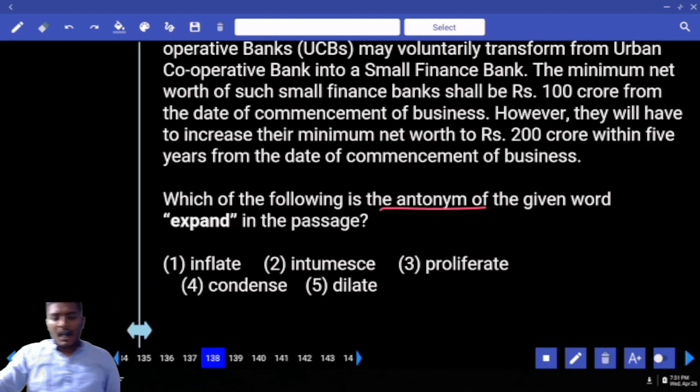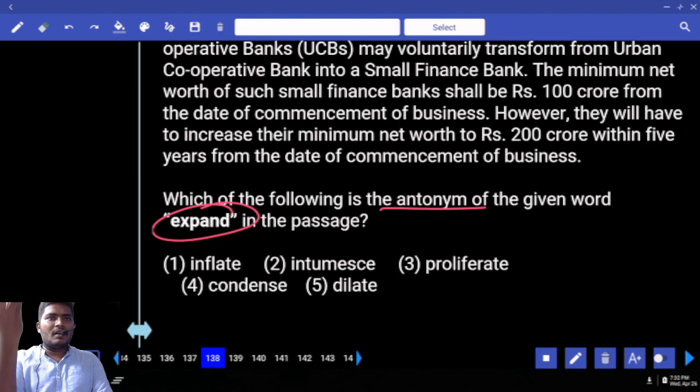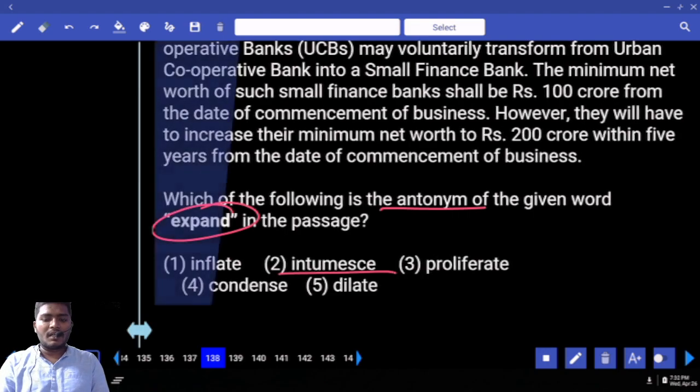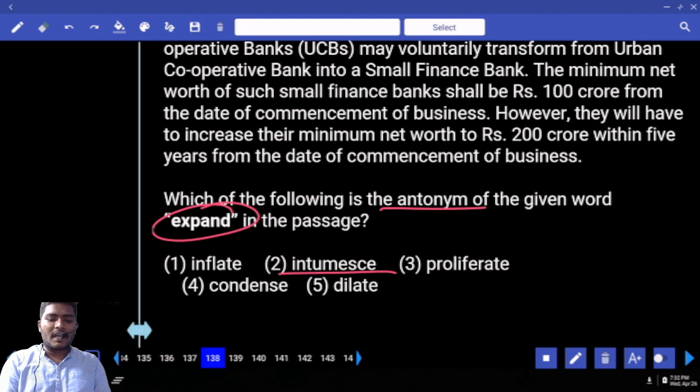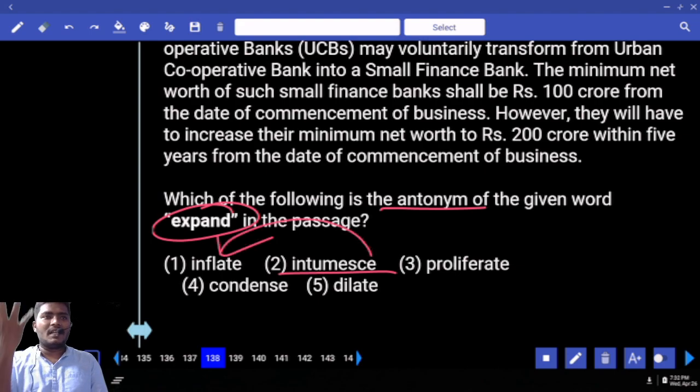Inflate, intumescence, next proliferate, condense, dilate. Can you tell me your answer? Expand means to grow or decrease? Grow. Antonym, what becomes? Decrease. Okay. Inflate, inflation, do you know? What is inflation? To go up and rise. Another one is what here? Intumescence. Write down, this is the same word as inflate. Anything that bulges or bubbles.